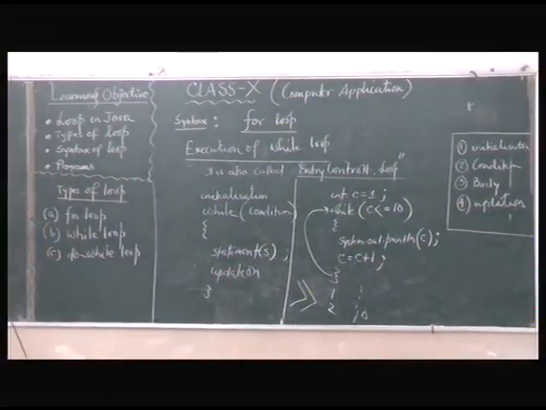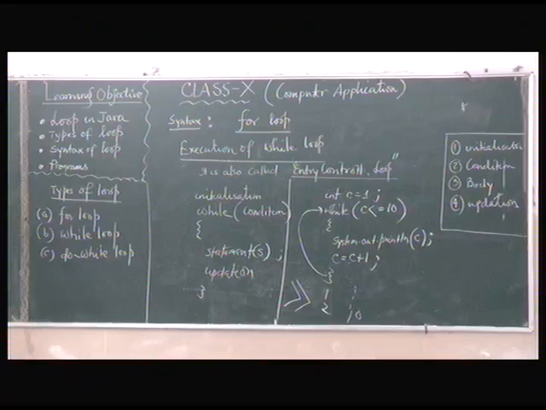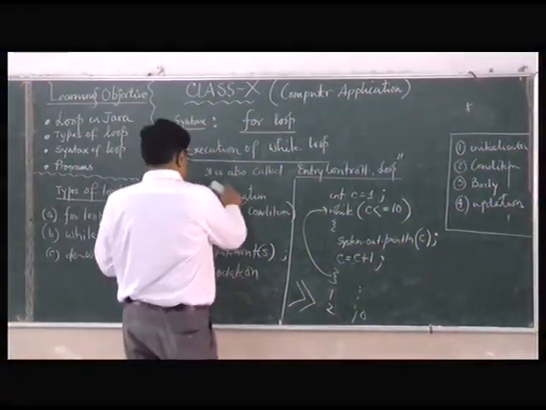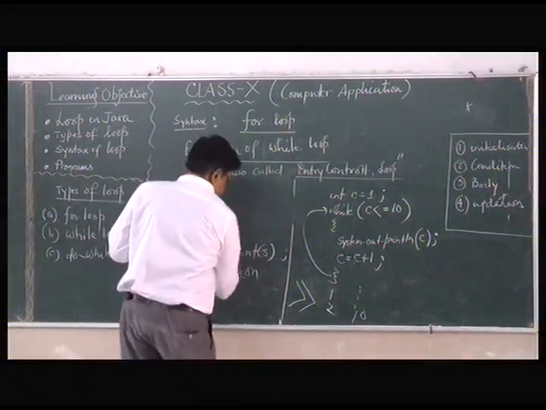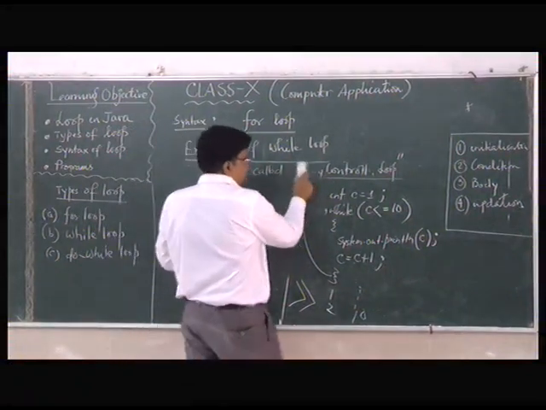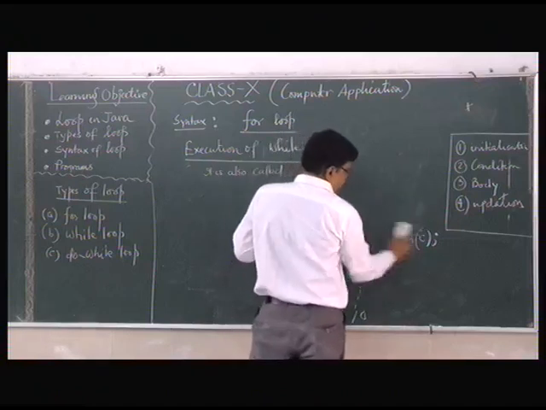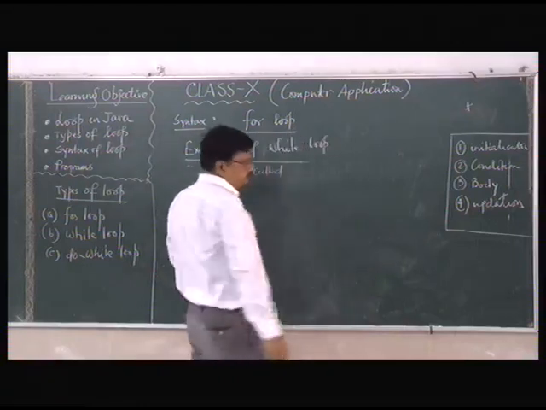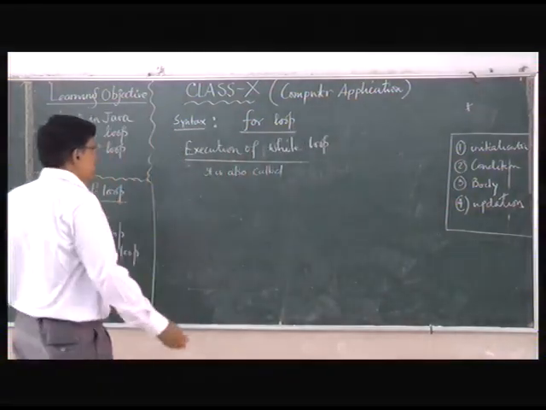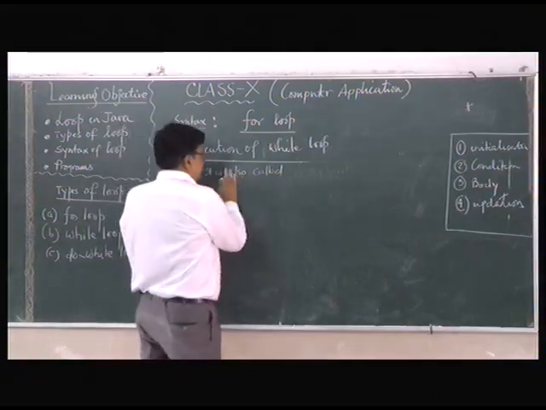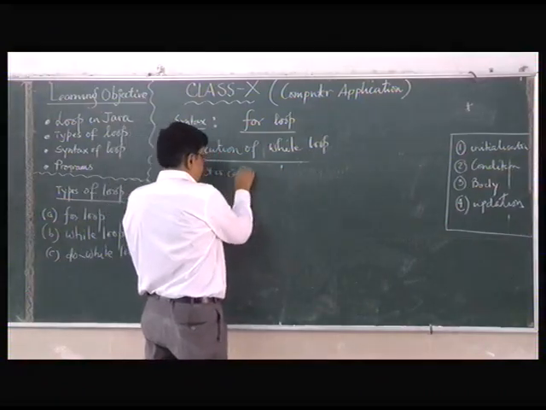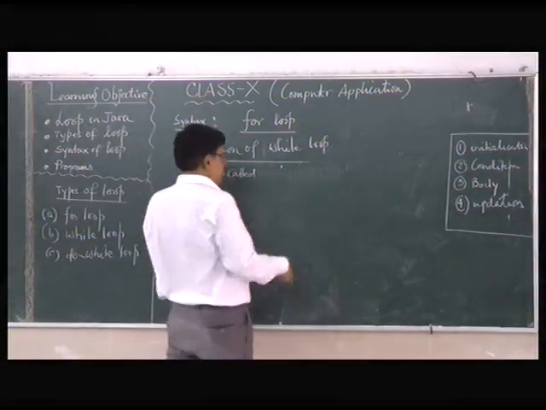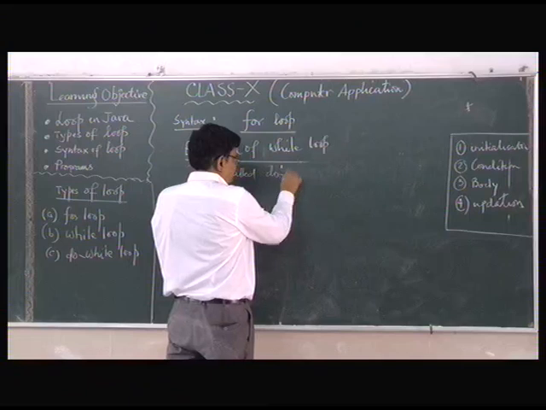The last one is called the do while loop. Now you check what is actually a do while loop. It is called do while loop.